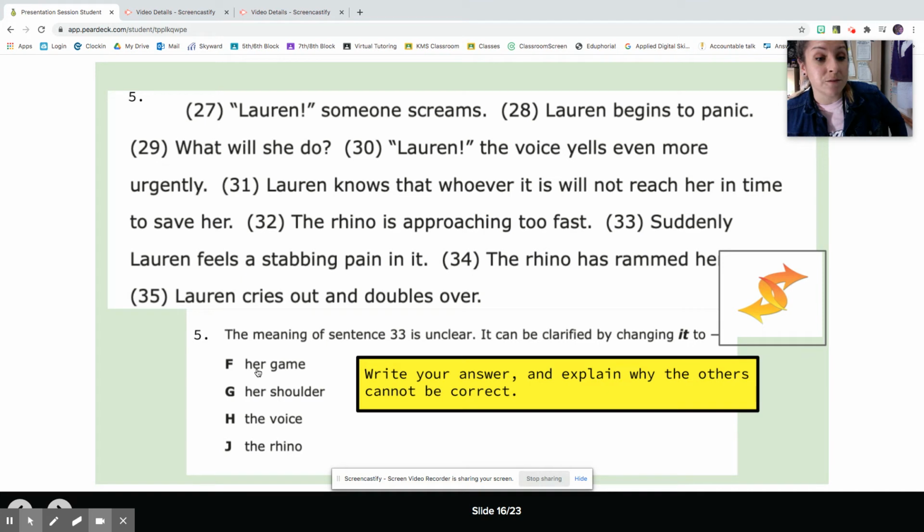Obviously, you wouldn't be able to feel pain in a game. That's not something you attach pain to. The voice: Lauren feels a stabbing pain in the voice. The voice is very vague, and also you wouldn't feel pain in the voice. And then the rhino: she's not the rhino. The rhino is the thing that's hitting her, so that would be why it's incorrect. So on this one, it is G, her shoulder.